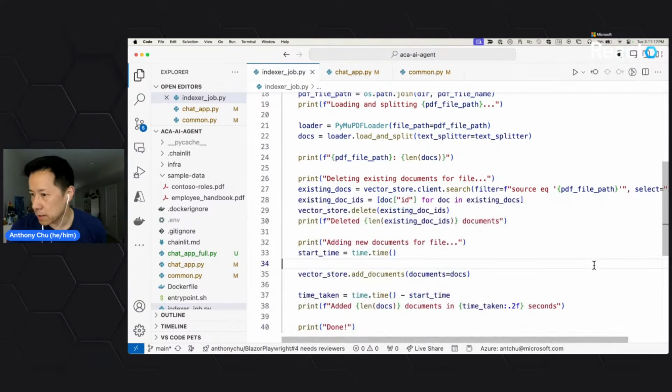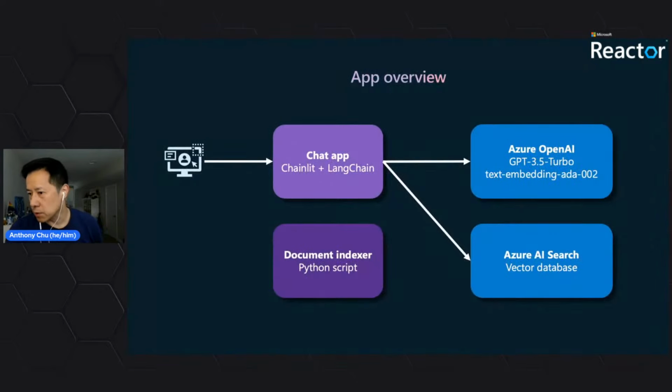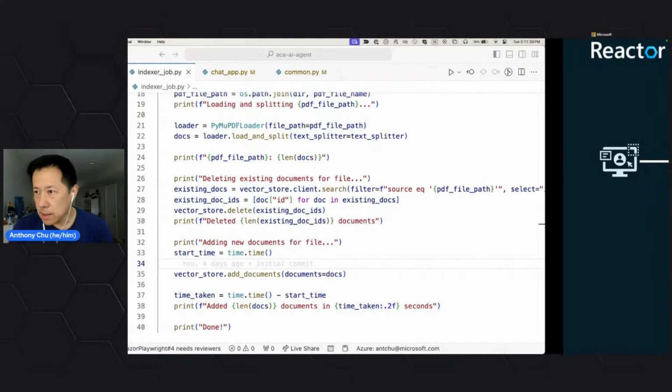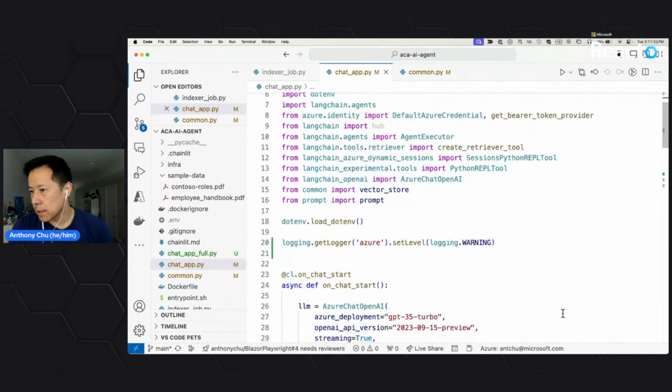All right, so that is the job that loads the documents into the vector store. So let's go back to our diagram. So we basically looked at this part. Now the next thing that we're going to look at is our front-end application that's built with Chainlit and Langchain. So let's go over here to chatapp.py. And you can see here, I'm also importing the vector store that I created in Common.